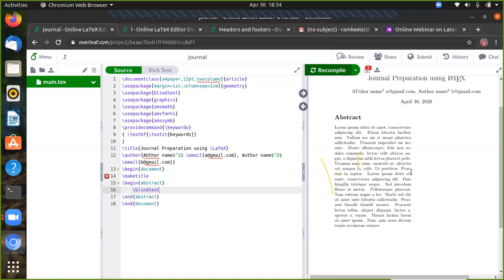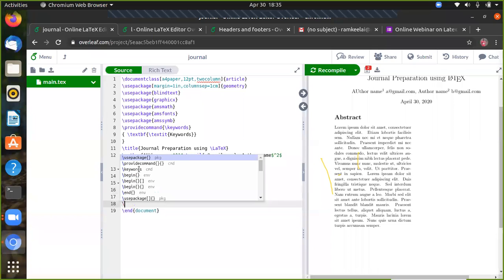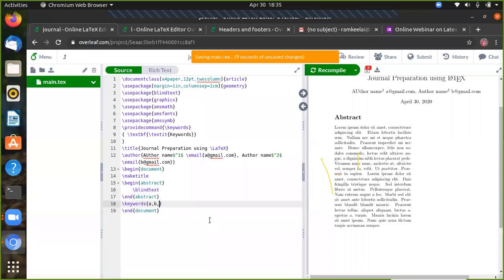Okay, it's a double column, so we'll start the double column abstract. So begin abstract, plain text, end abstract, followed by that, now we can insert the keywords. Okay, so keywords A, comma, B, comma, C. You can give the keywords.